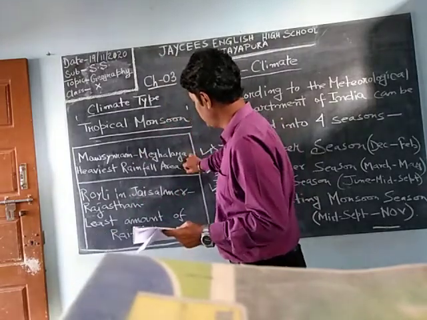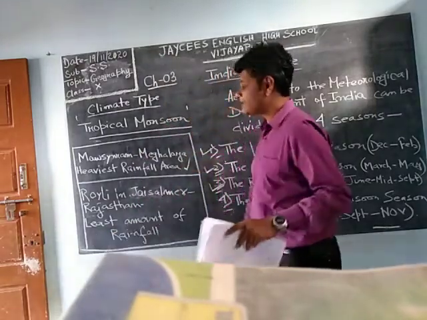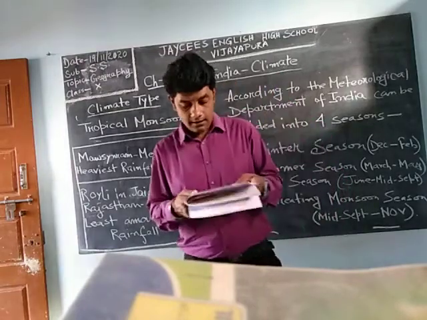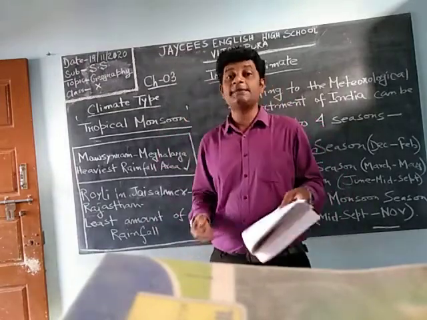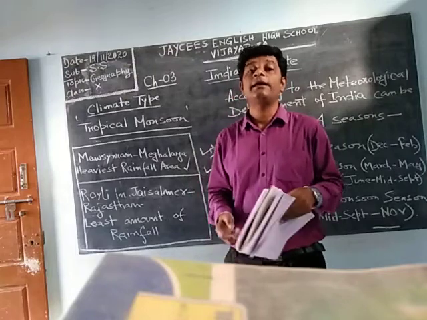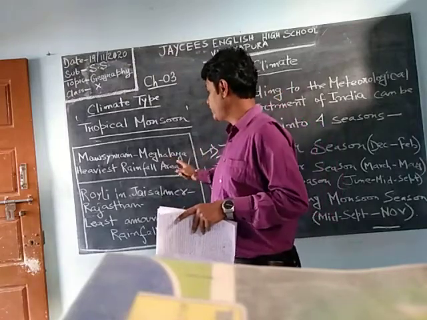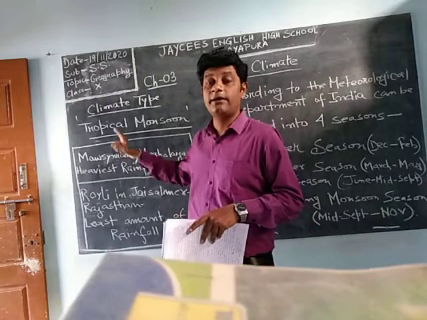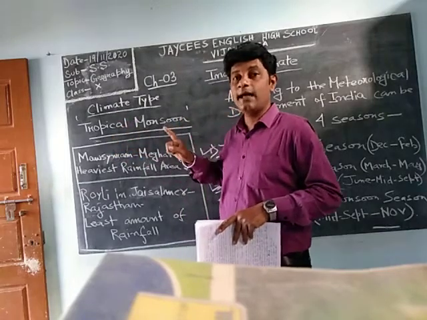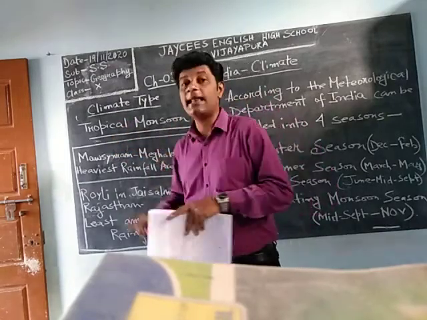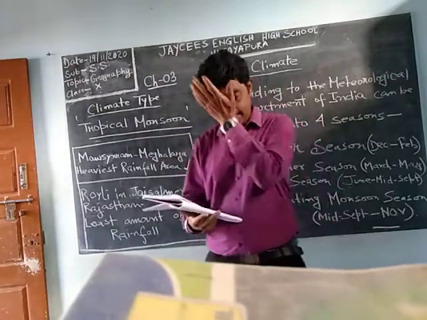It is written here. Okay, it is Mawsynram in Meghalaya. It receives the highest rainfall. The heaviest rainfall area, and highest rainfall in India is happening in this place, Meghalaya. It is in the northeast frontier.